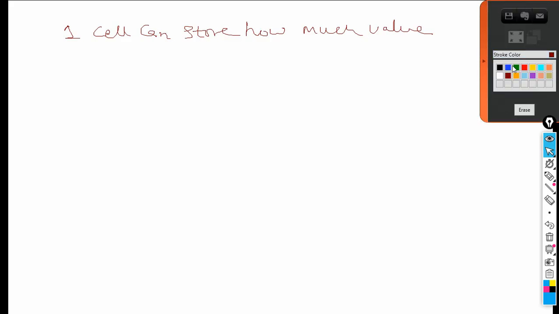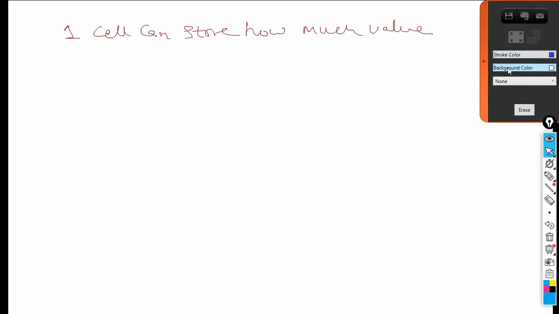Now, as we have discussed, a memory is a collection of cells where the information is stored in the form of zeros and ones. Now, we'll continue. So, how much information can one cell store? How much value can one cell store? That is what we have to calculate now. How to calculate? Let us understand this particular thing.